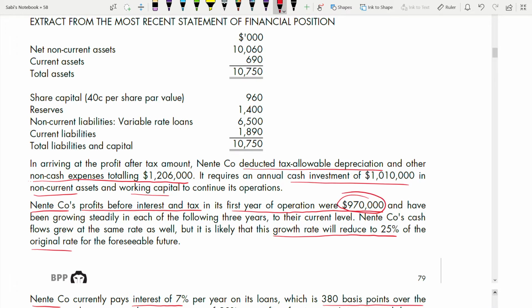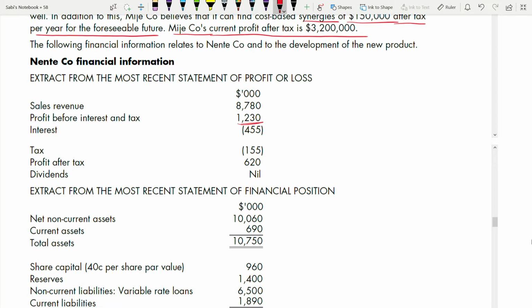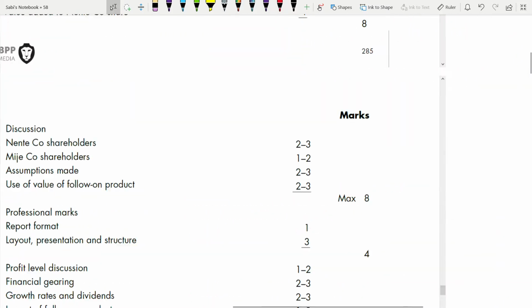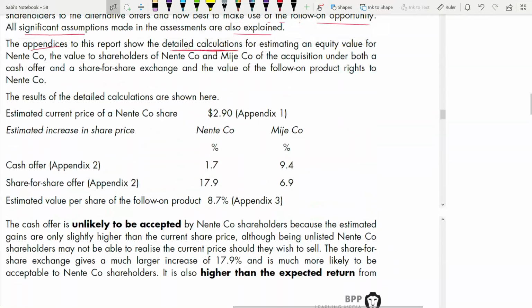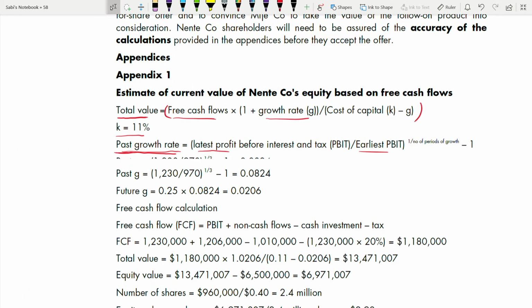Okay. So 970 and 1,130. 970 is the earliest and 1,130 is the latest profit. Okay. To the power 1 over 3. Now why is it 3?